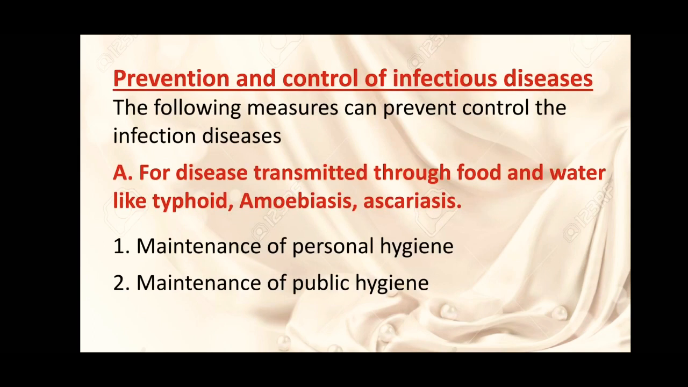Prevention and control of infectious diseases. The following measures can prevent or control infectious diseases. First, for diseases transmitted through food and water like typhoid, amoebiasis, ascariasis. First, maintenance of personal hygiene by keeping the body clean, consuming clean drinking water, food, vegetables and fruits. Second, maintenance of public hygiene, proper disposal of waste and excreta, periodic cleaning and disinfection of water reservoirs, pools, tanks, standard practice of hygiene in public catering.